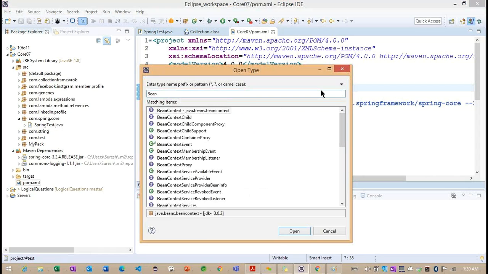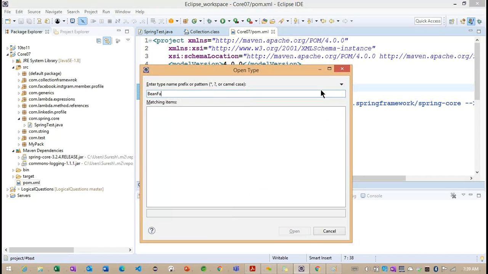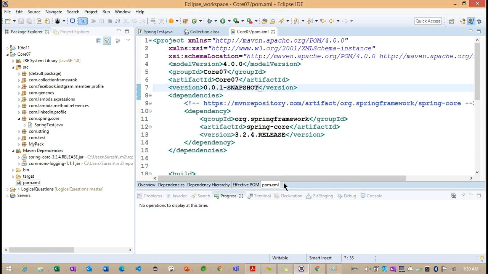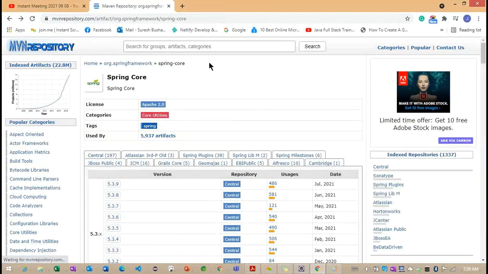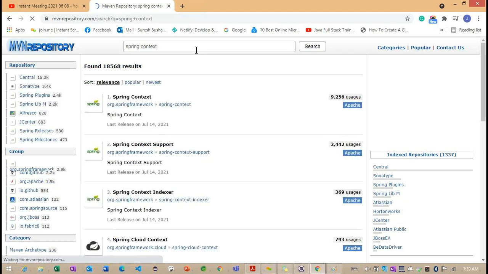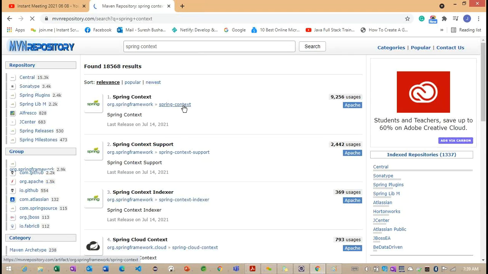Okay, now we understand. So let me open the Bean Factory. Still we are not getting it here. Alright, so what you need to understand here is that we need to add one more dependency, something called Spring context.